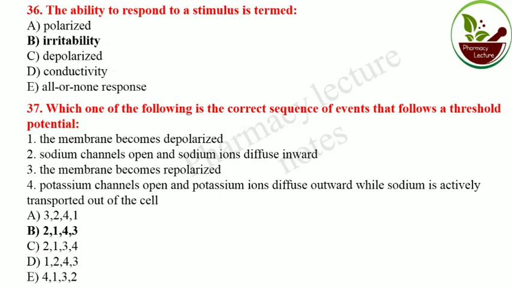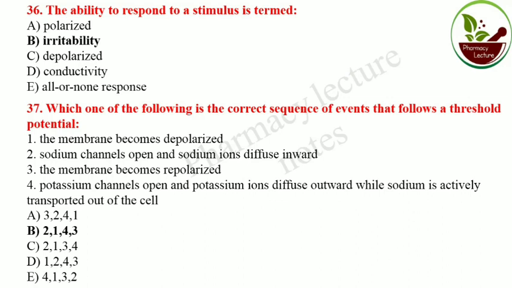Which one of the following is the correct sequence of events that follow a threshold potential? The sodium channel first opens, then sodium ions diffuse inward, then the membrane becomes depolarized. Then the potassium channel opens and potassium ions diffuse outward while sodium is actively transported out of the cell, and then the membrane becomes repolarized.